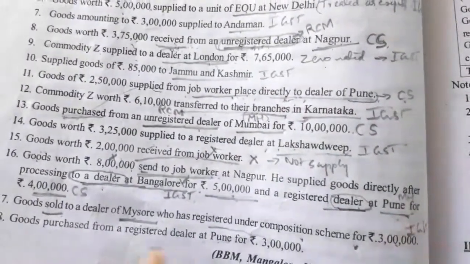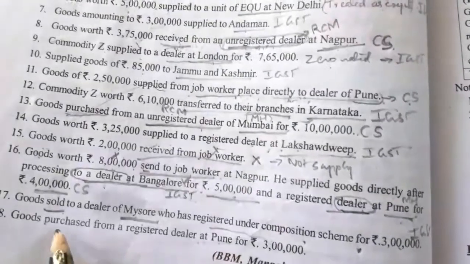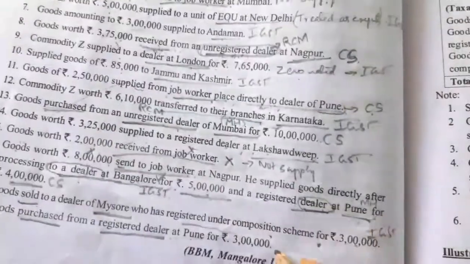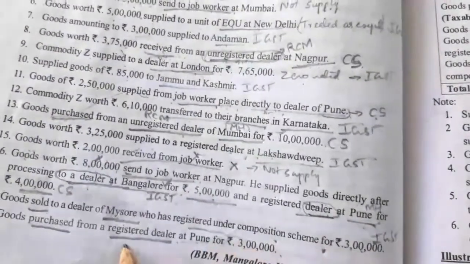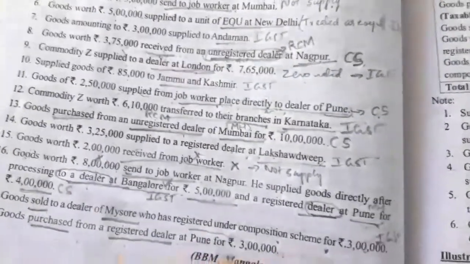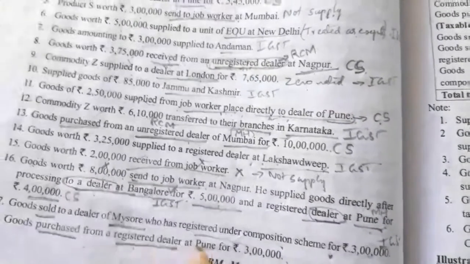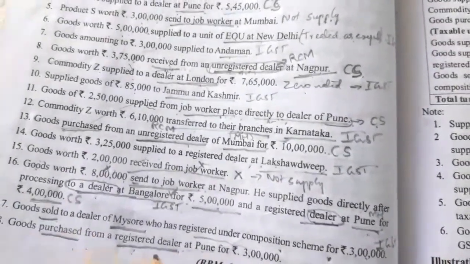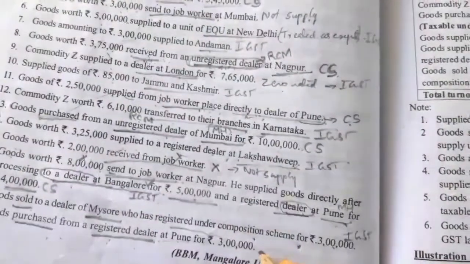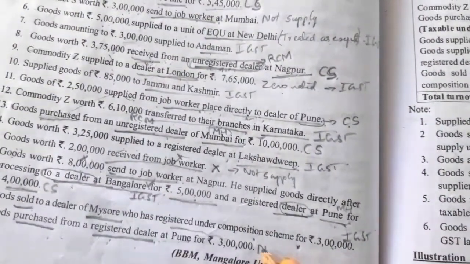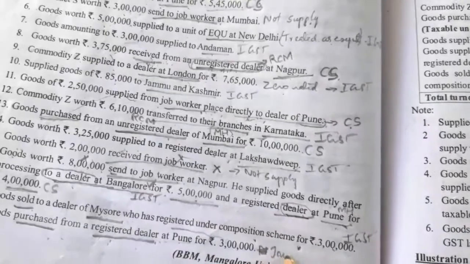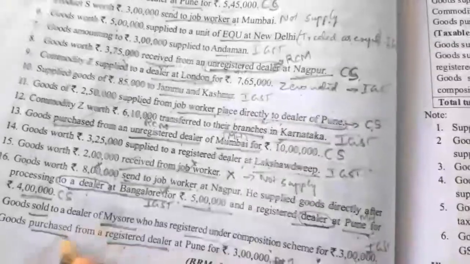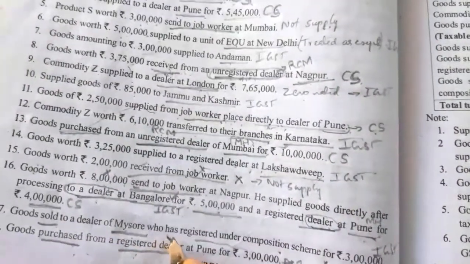Next, goods purchased from a registered dealer at Pune. See here, goods purchased from a registered dealer is an inward supply. For this, the registered dealer will pay the tax. So the one who purchased need not pay tax. So this is not taken. It is inward supply. So goods purchased from a registered dealer, it is not taken.